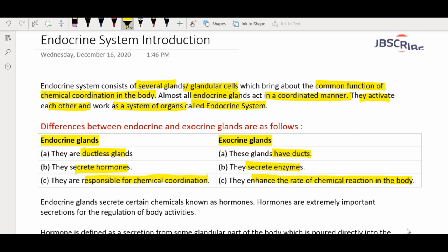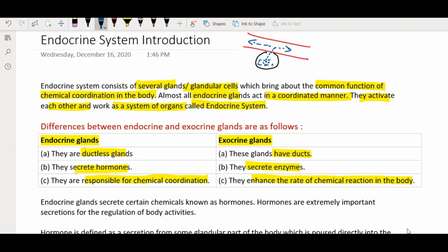So students, you can study this with the help of a diagram that this is a blood vessel and in the close proximity is the location of endocrine gland and it has its secretion, that is the hormones contained in it. So it will release into the bloodstream directly into the blood vessel.